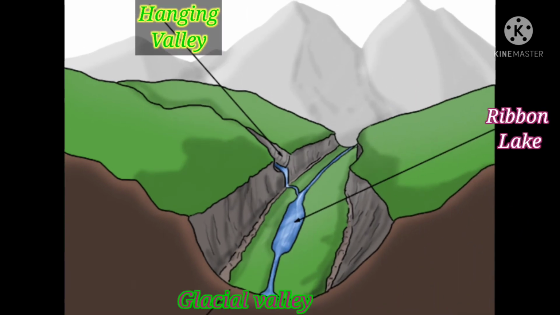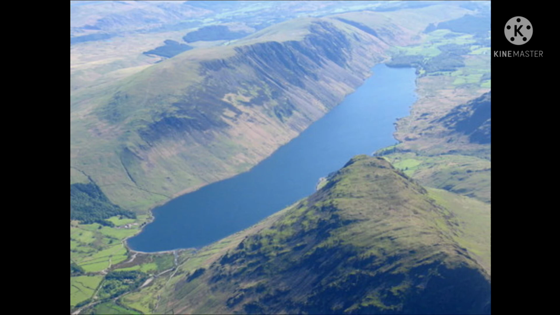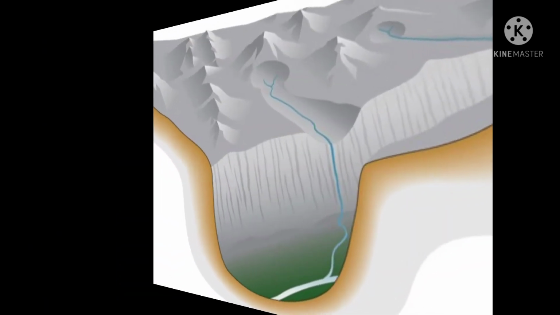After retreat of the glacier, a chain of lakes may form in the glacial trough, connected by a single stream, known as Paternoster Lake or Ribbon Lake. They are finger-shaped. Lake Washington in the USA is a notable example of Ribbon Lake.